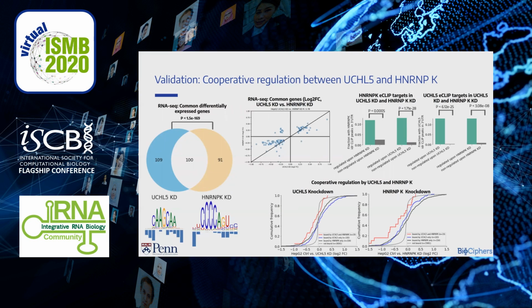Finally, we want to show cooperative regulation by UCHL5 and HNRNPK. Therefore, we show magnitude of altered expression upon both these knockdowns in direct or indirect targets of these RBPs. Genes bound by both RBPs have higher expression change compared to those bound by one or none. These results suggest that there is potentially some cooperative regulation between these two proteins. Additionally, we think that this relationship explains some of the indirect effects of depletion of either protein individually.